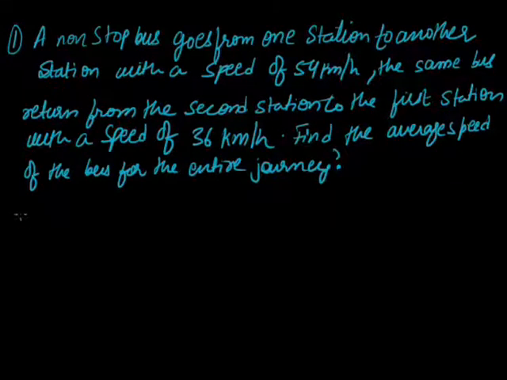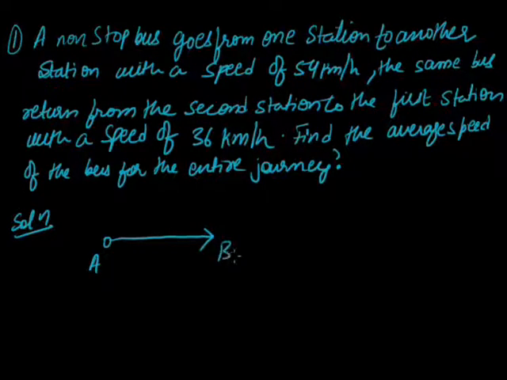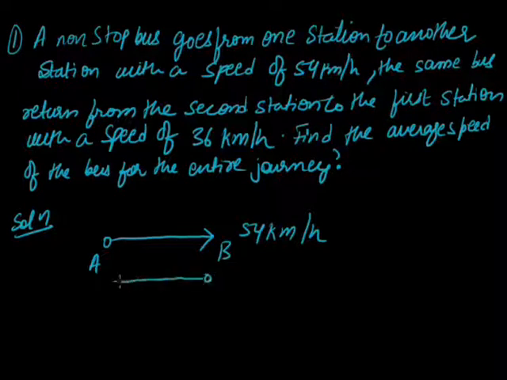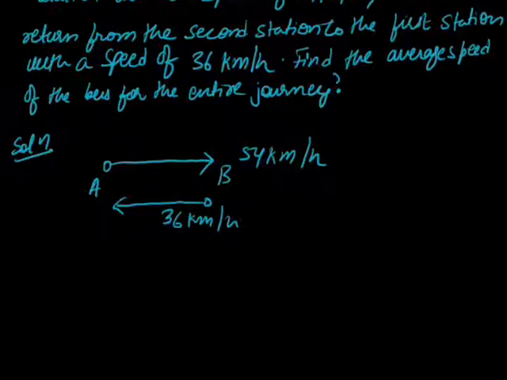This is our given problem. It is saying that a bus is going somewhere. Suppose it is going from here, this is point A, in this direction, this is point B, with a speed of 54 kilometer per hour, and it is going back to point A from B with a speed of 36 kilometer per hour. So we have to find the average speed of the given bus.